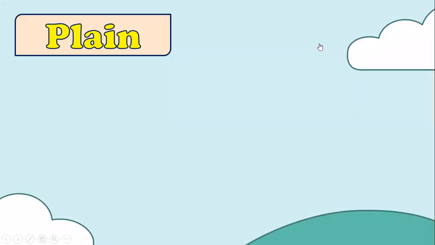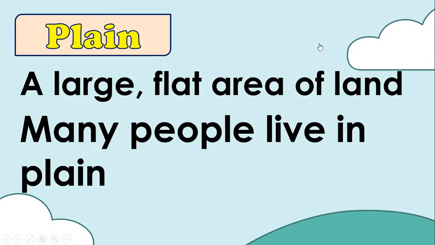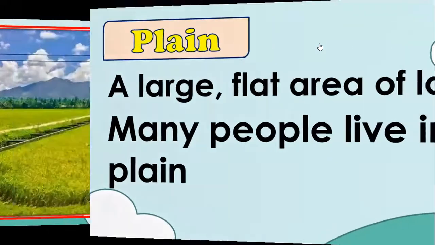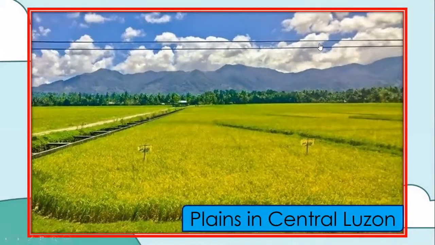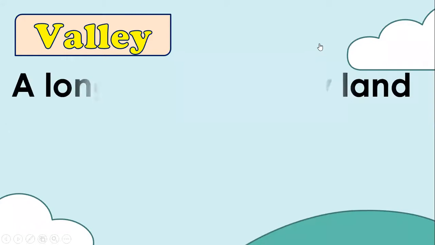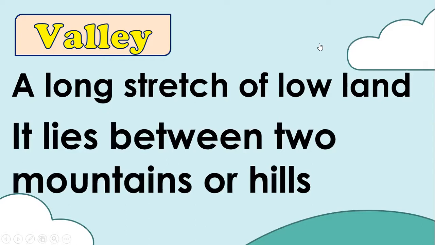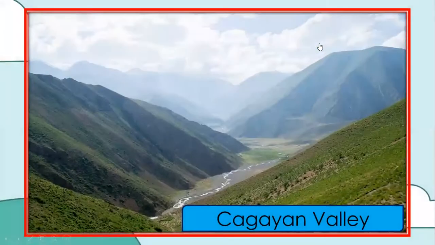Next one, we have a plain. A plain is a large flat area of land. Many people live in plains. Rice fields and vegetable crops are mostly grown on plains. An example of a plain is the plain in Central Luzon. Next, we have valley. A valley is a long stretch of lowland. It lies between two mountains or hills. The biggest valley in the Philippines is Cagayan Valley in Luzon.